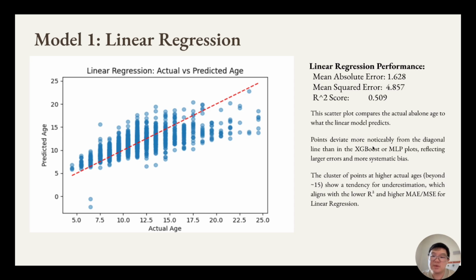Points deviate more noticeably from the diagonal line than in the XGBoost or MLP plots, reflecting larger errors and more systematic bias. The cluster of points at higher actual ages beyond 15 shows a tendency for underestimation, which aligns with the lower R-square and higher MAE and MSE for linear regression.